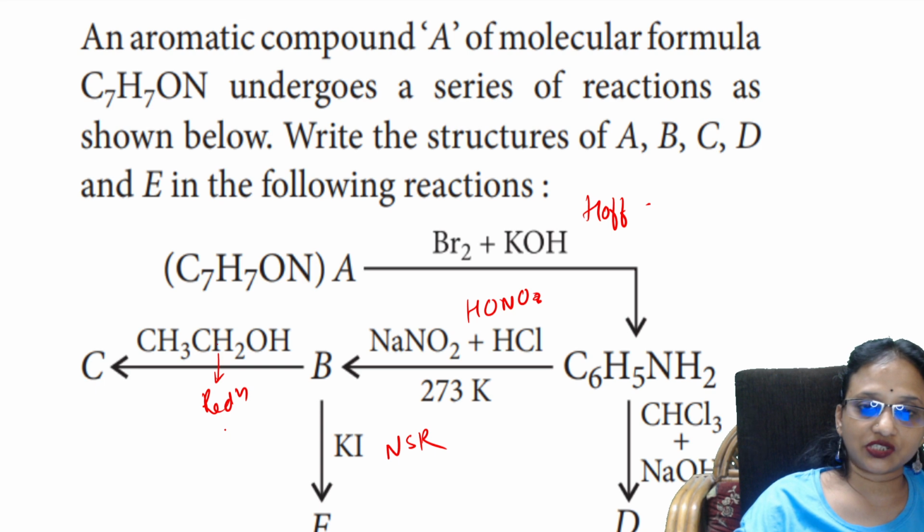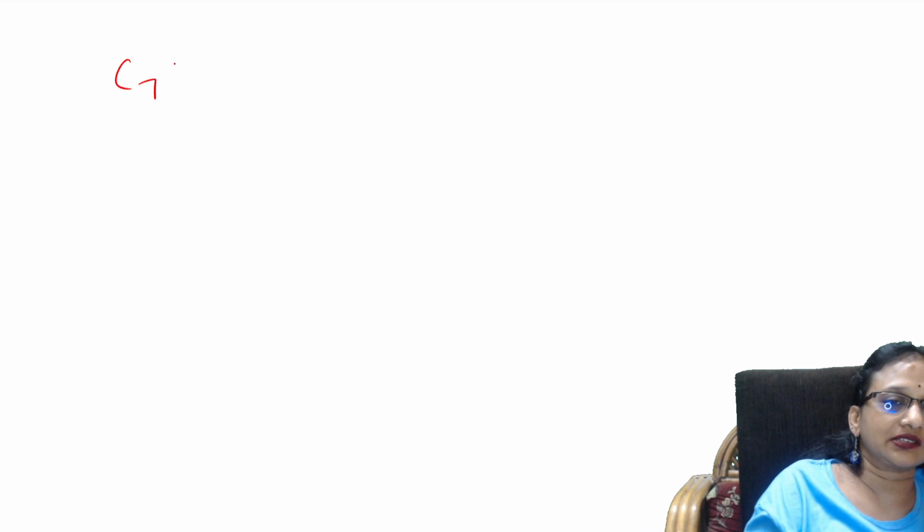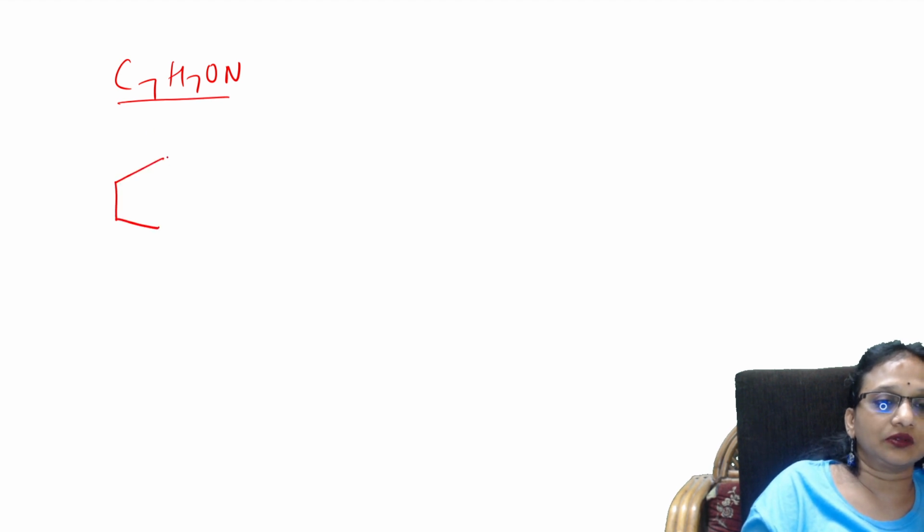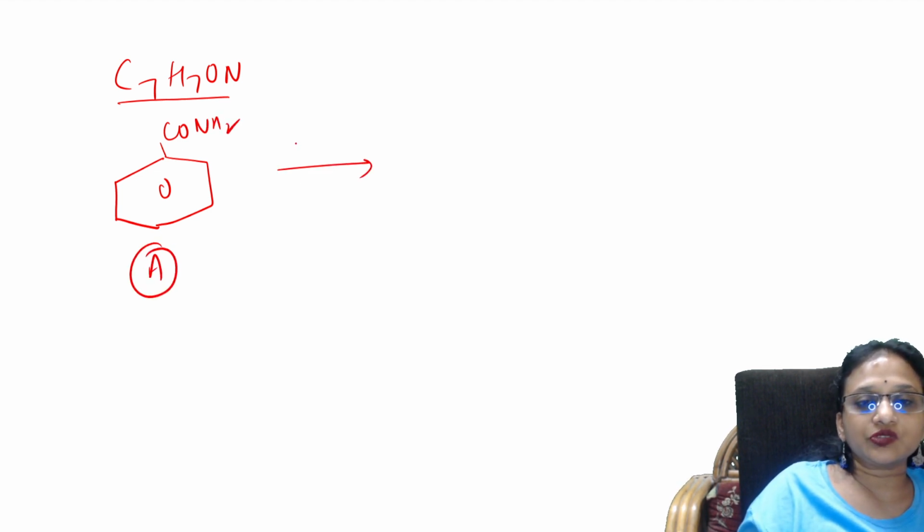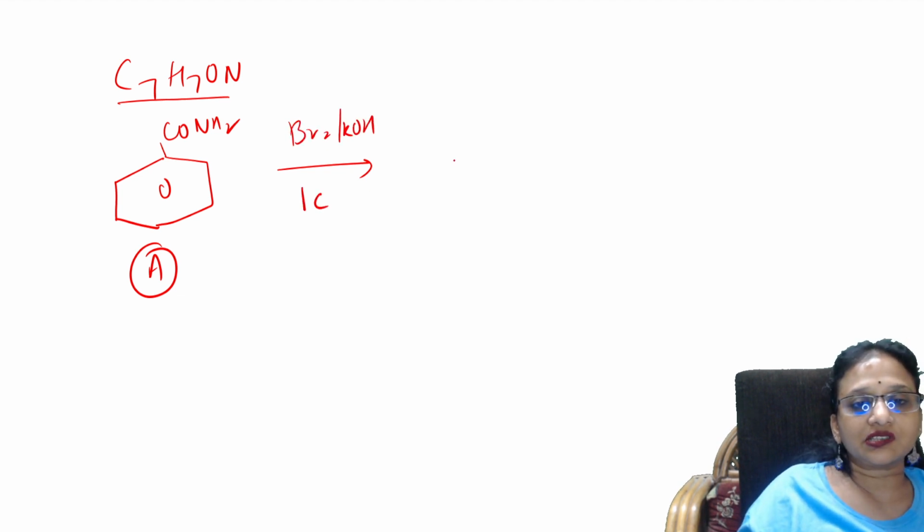Let us do the reaction. First, take the first compound. What did they give me? C7H7ON. Write it like this. So this is compulsorily an amide. Okay, done. I have taken one amide, C6H5CONH2. C6 plus 1, 7. This is A. Now we are treating it with bromine and KOH. One carbon less compound you get. That's nothing but your amine.